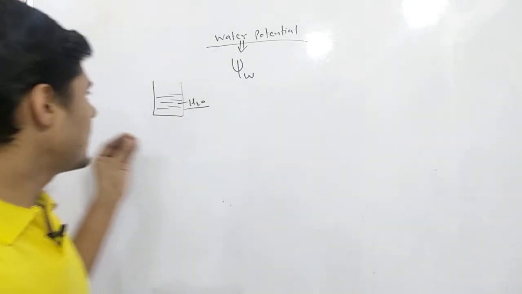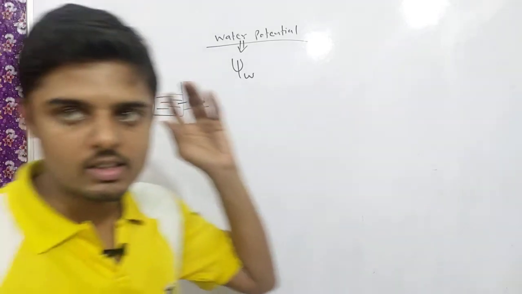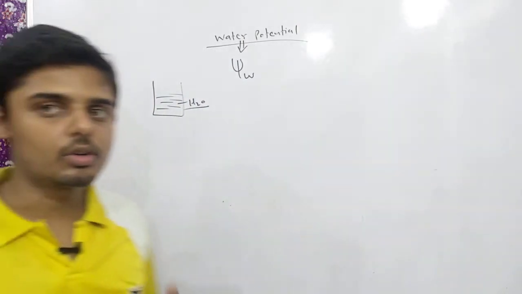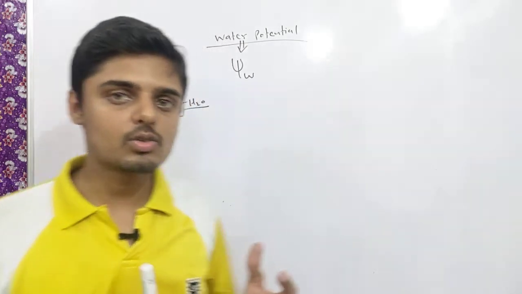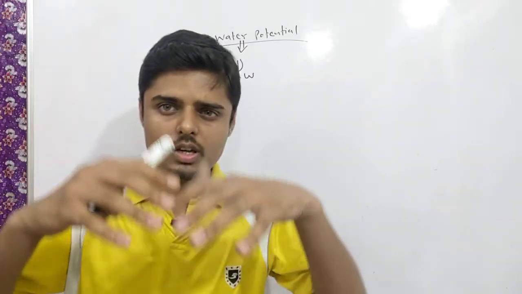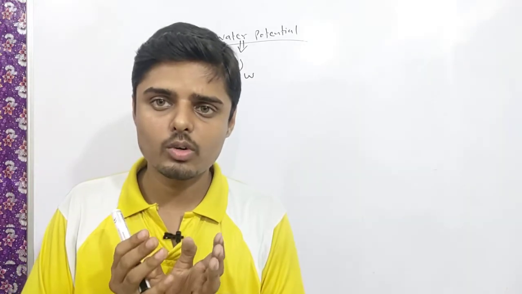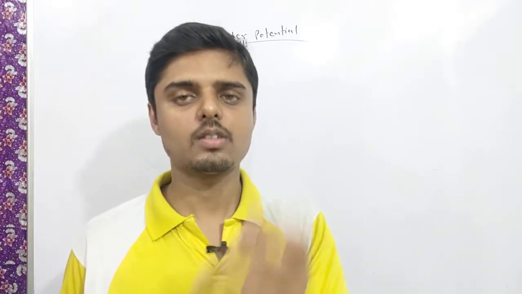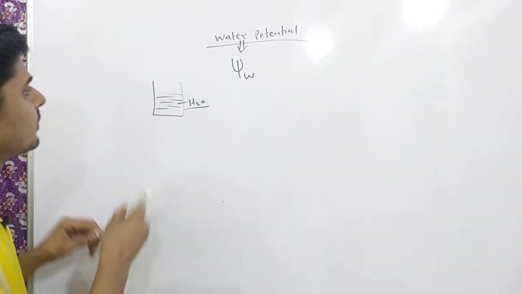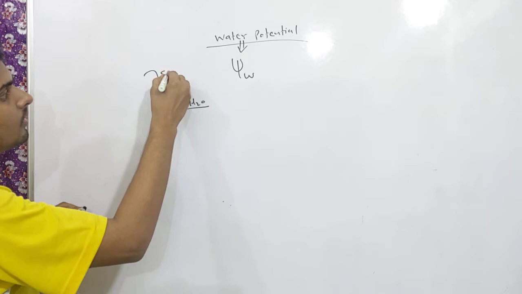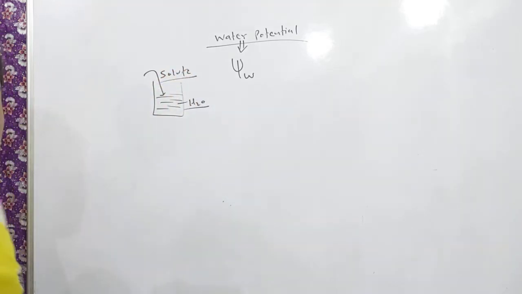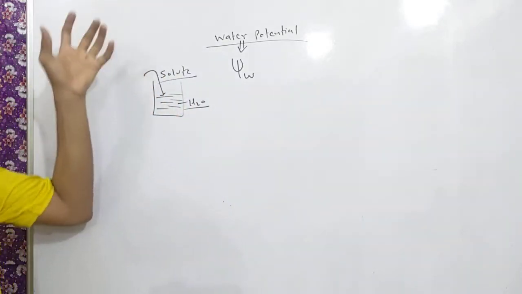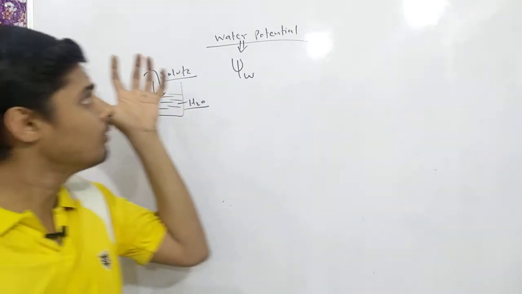Now, if we add a certain amount of solute, what will happen? The solute will surround the water molecules, and that's how the freedom, the entropy, the randomness of water will decrease. The solute is going to decrease the energy of water.